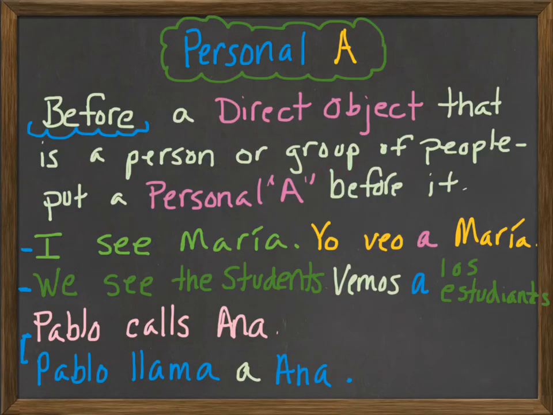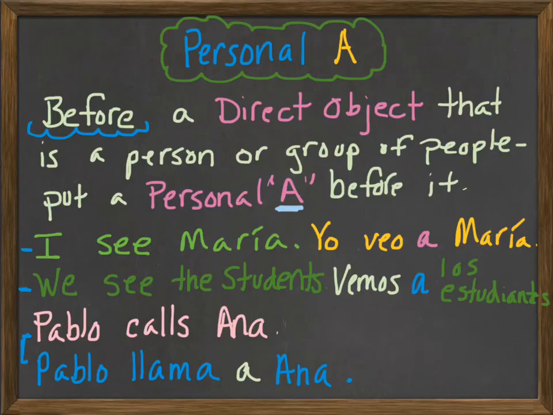Okay, real quick, in Spanish, before a direct object that is a person or a group of people, we always have to use something called personal a. And we don't translate it into English, but in Spanish they always have it, just to show that the direct object that's coming up is a person or a group of people. Okay, it's just like, ta-da, get ready, it's coming. But anyway, so let me show you some examples.